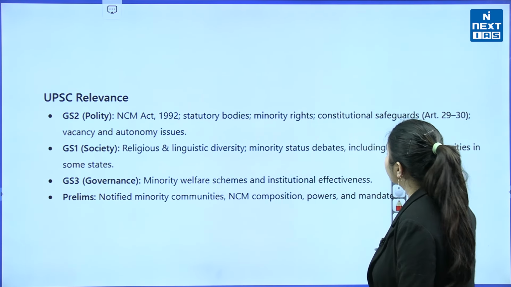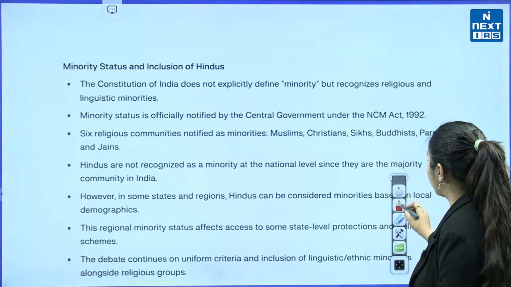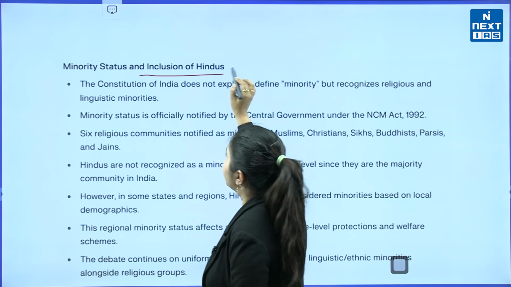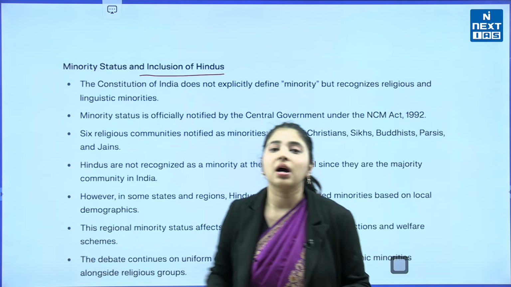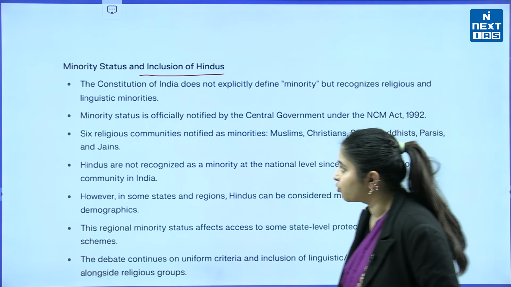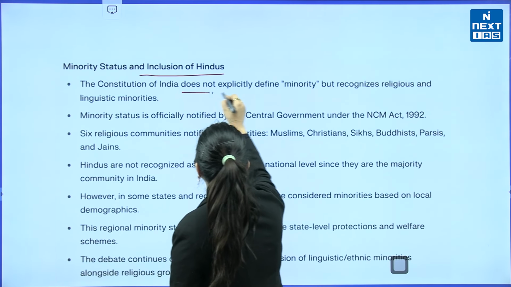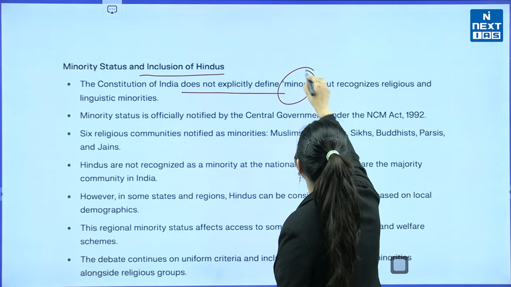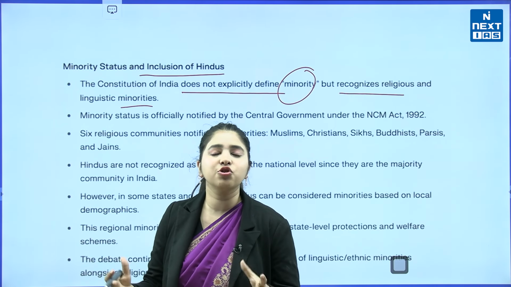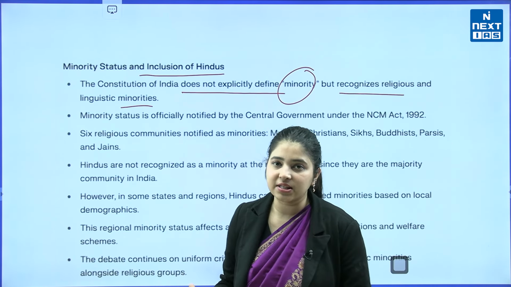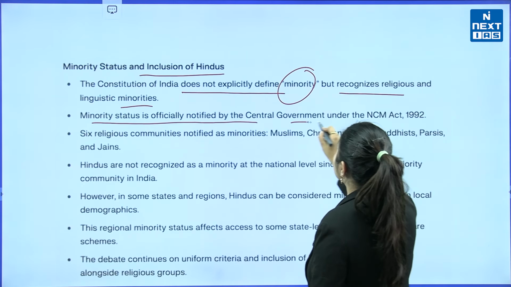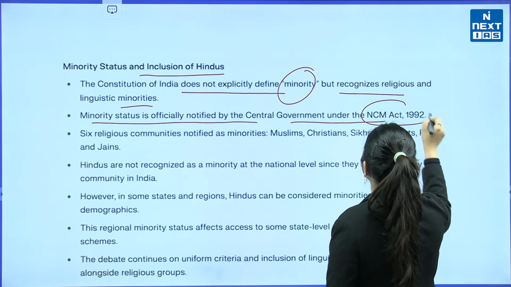So these are some of the keywords that you can read about after we get over with the video. Now, starting from the debate that we were talking about: minority status and inclusion of Hindus. A lot of times we do not understand how in India Hindus can be a minority, but that is true. How? The Constitution of India does not explicitly define minority but recognizes religious and linguistic minorities. Minority status is officially notified by the central government under the NCM Act 1992.